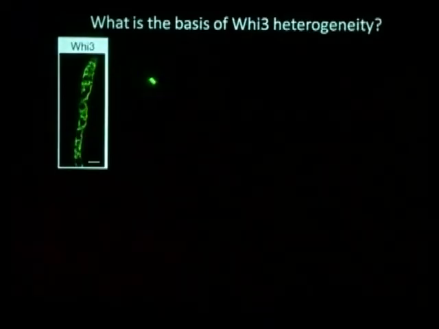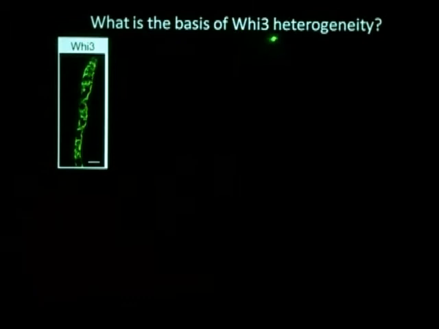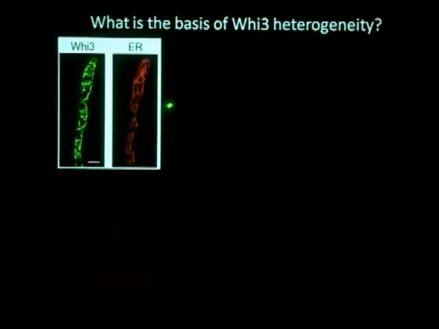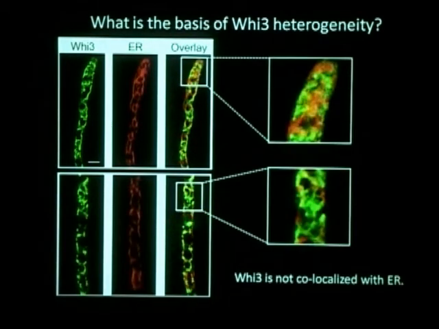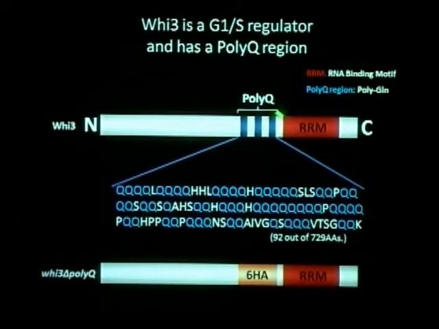So then what's the basis of this Whi3 heterogeneity? Since it makes a tubular-like structure, we thought that it might be on the ER. But on the overlay, as you can see, Whi3 was not co-localized with ER. So there's got to be some other mechanism to make this clustered. Going back to the protein structure, we've seen this polyQ region, and you can see a lot of Qs here. This polyQ is a good indication of a prion-like or amyloid-like protein. So we deleted this polyQ.